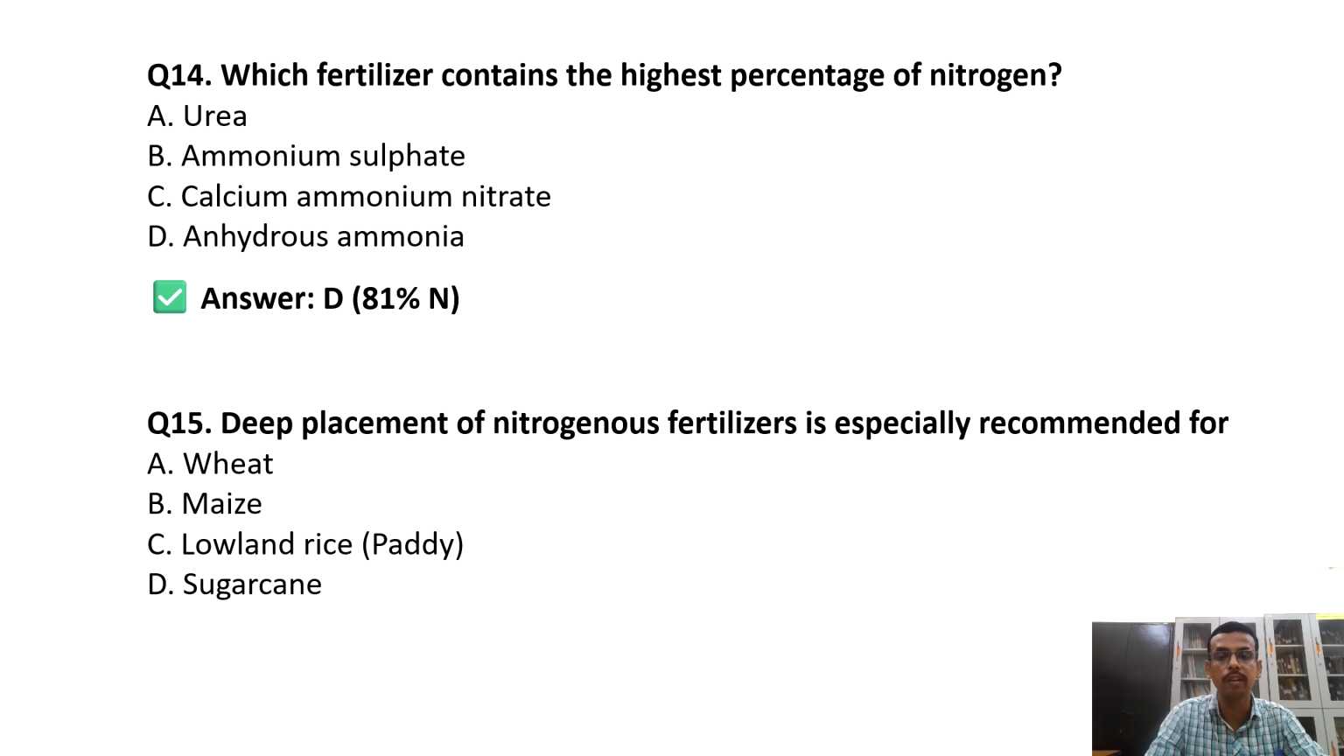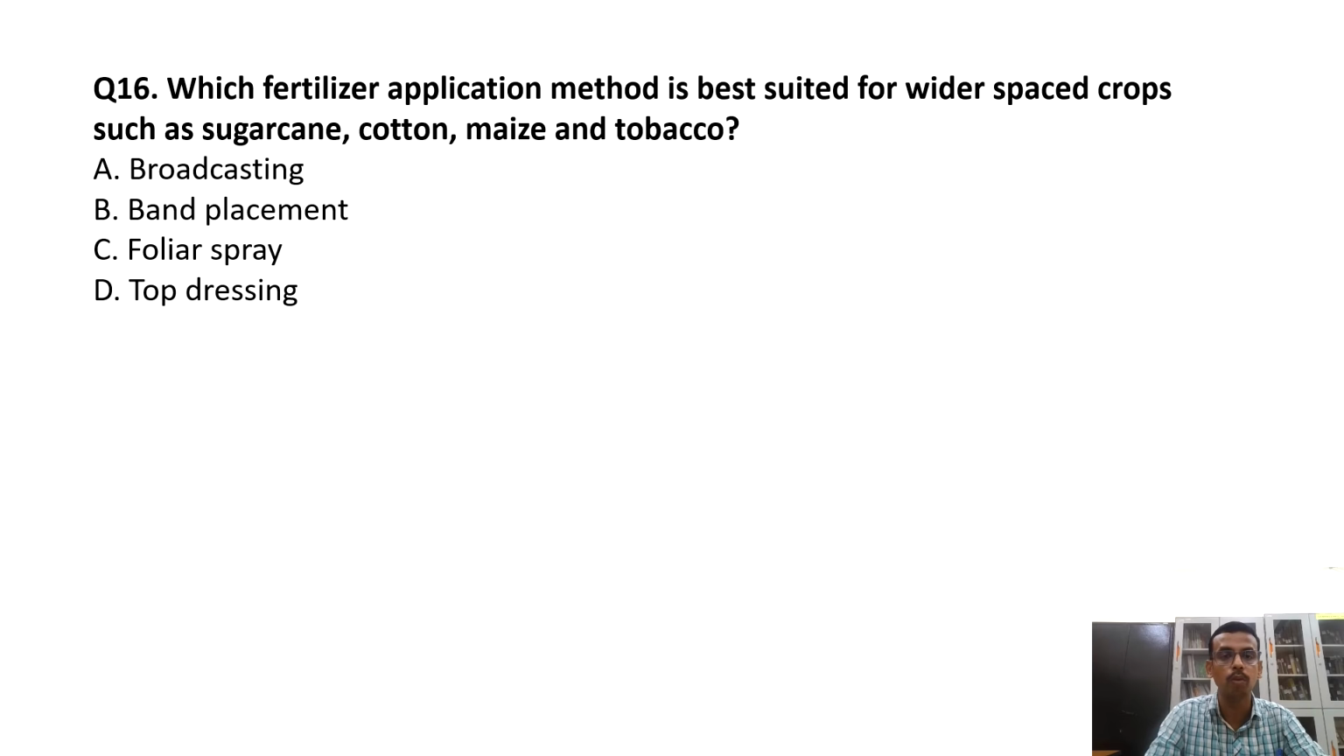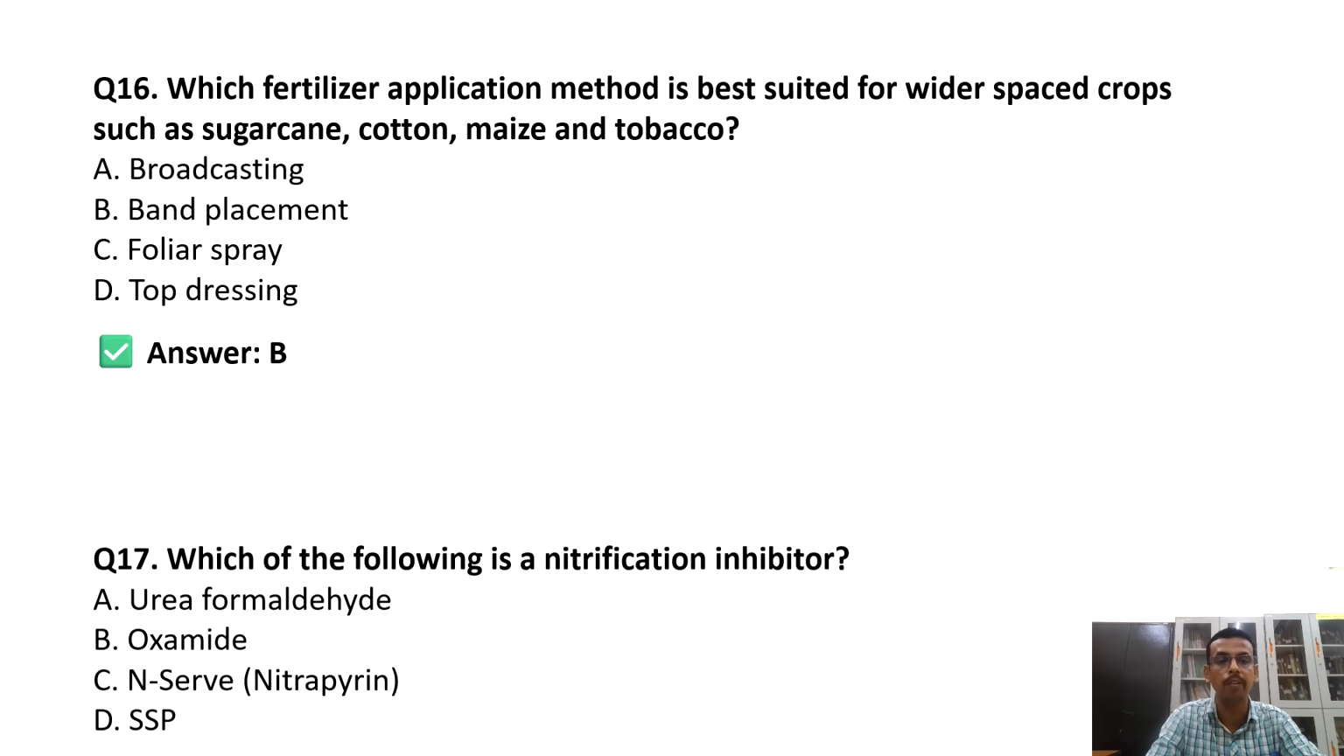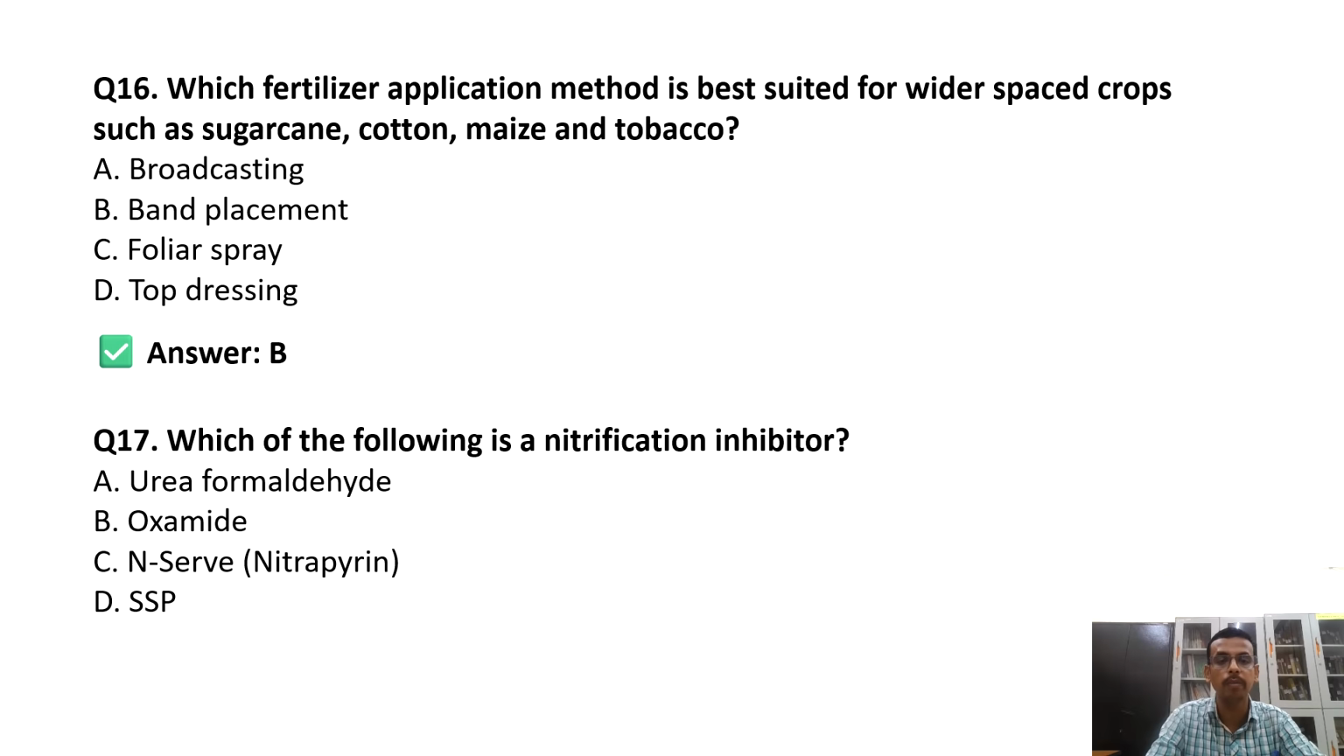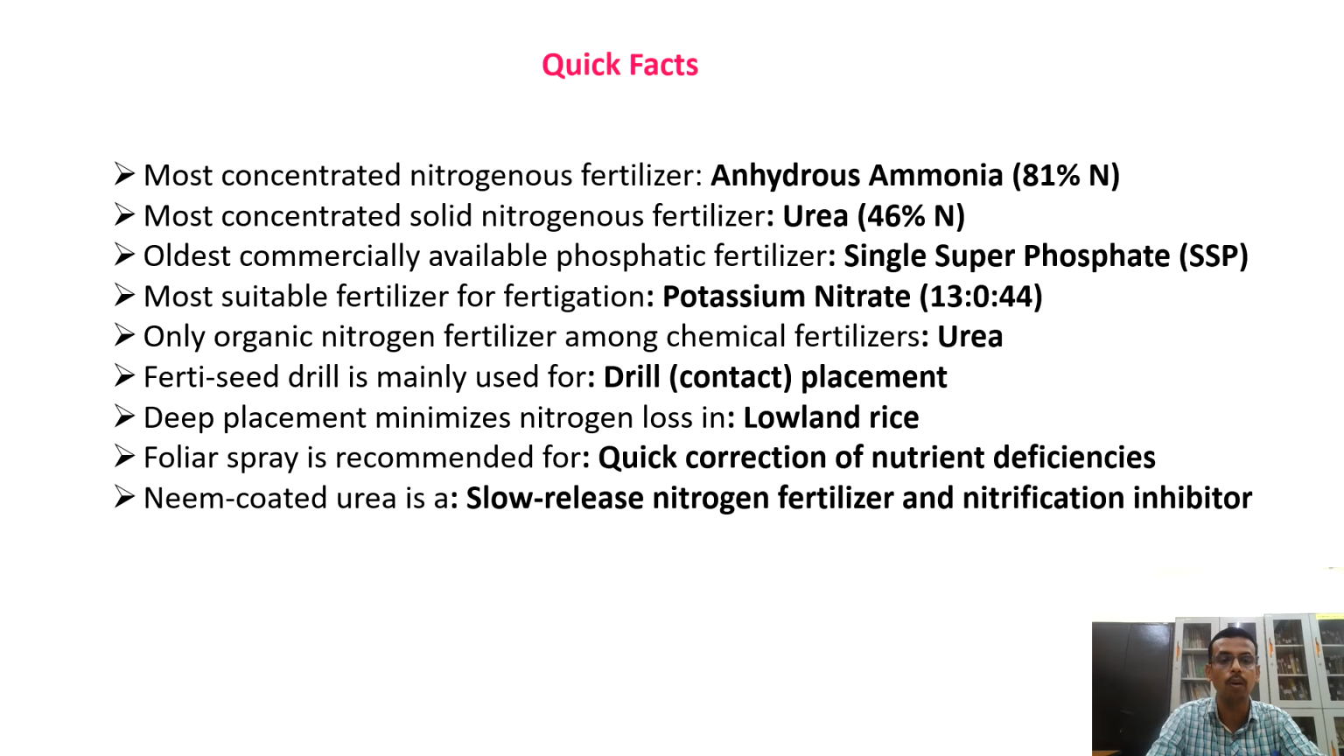Deep placement of nitrogenous fertilizer is essential for what? That is for lowland rice, to minimize the loss. Which fertilizer application method is best suited for wider spaced crops like sugarcane and cotton? That is band placement. Which of the following is a nitrification inhibitor? That is N-Serve or nitrapyrin.